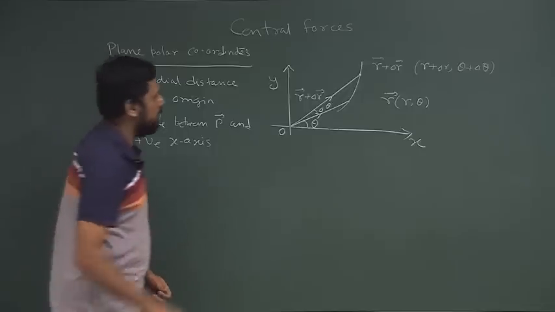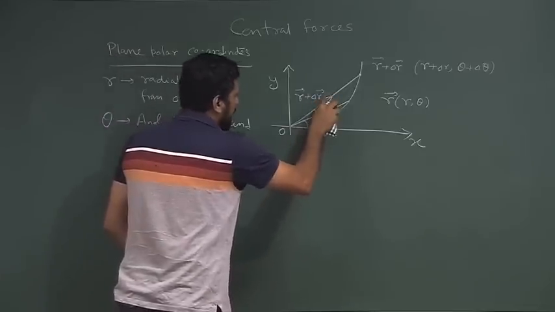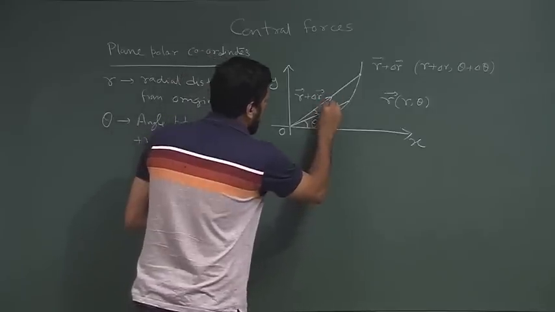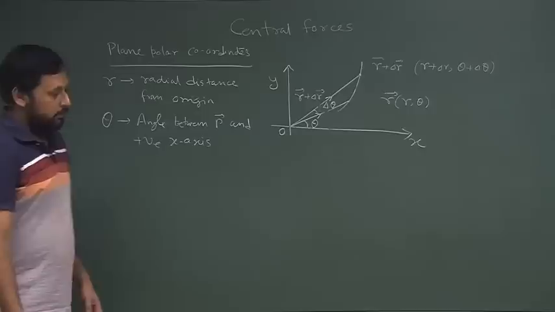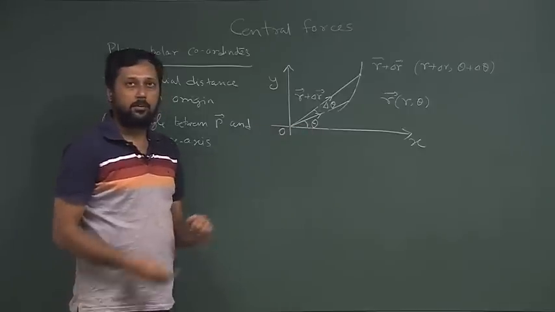It is not so nicely drawn. Now we have defined the parameters.